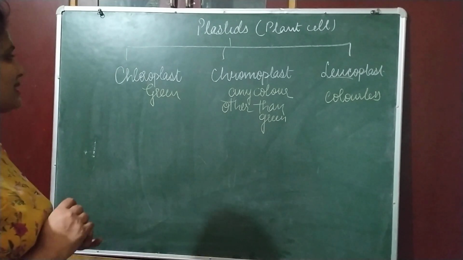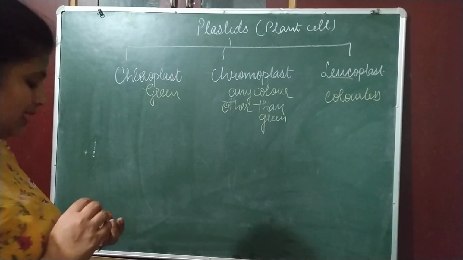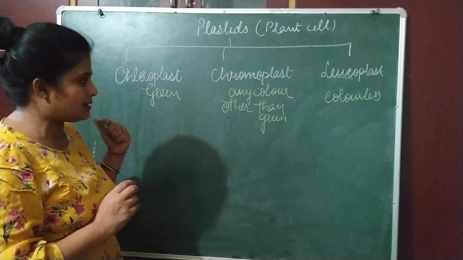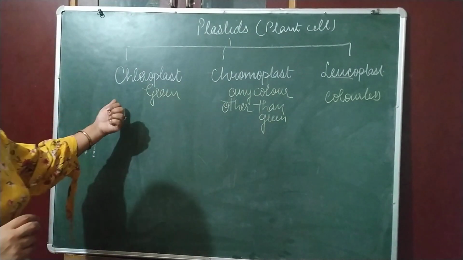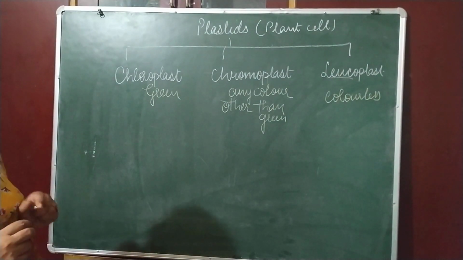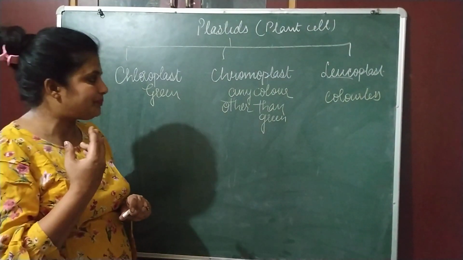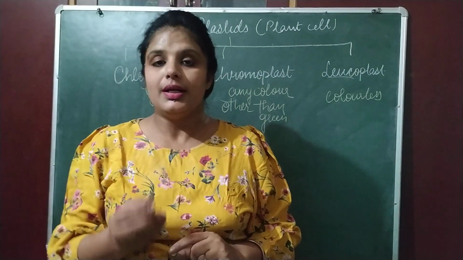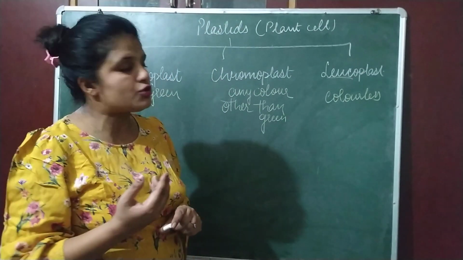Now we are going to discuss chloroplast in detail, and in chloroplast we have to discuss the factor that chloroplast is a cell organelle which helps in photosynthesis. Chromoplast is the plastid which imparts color to flowers and fruits, and leucoplast is to store food.